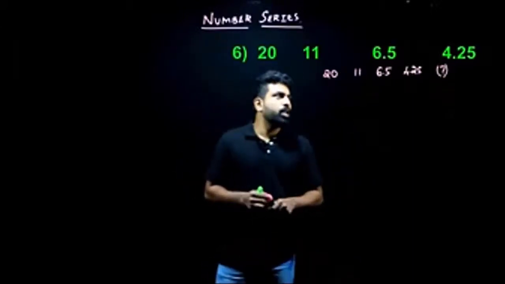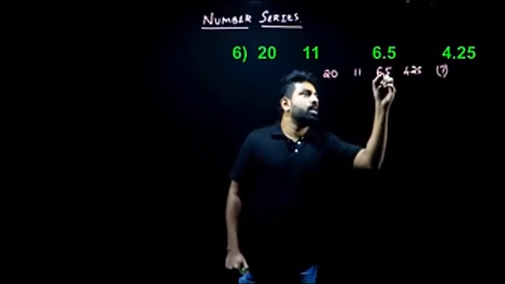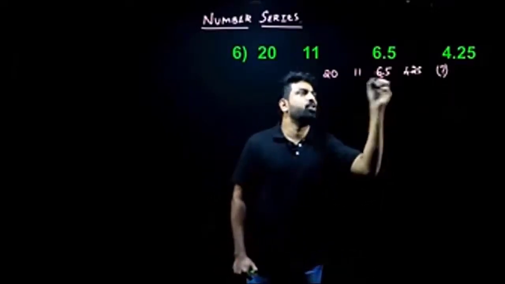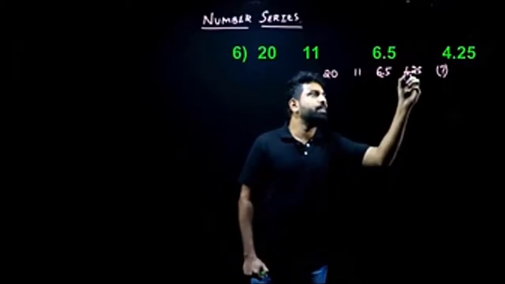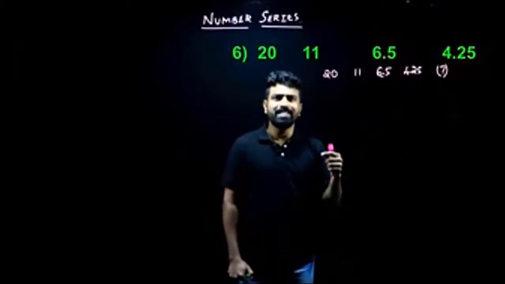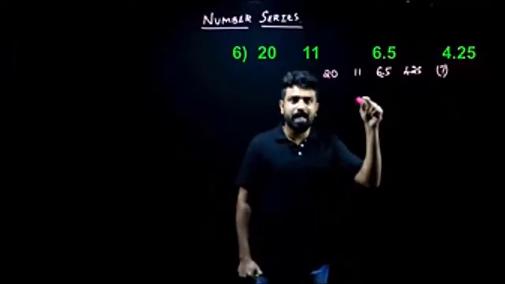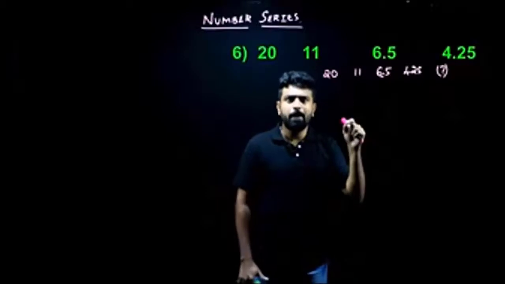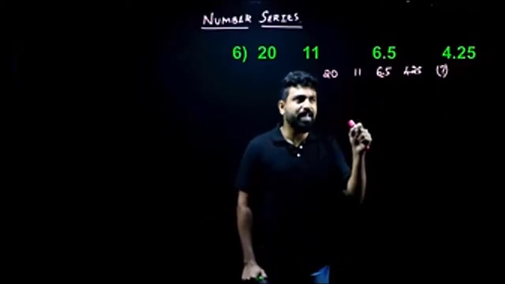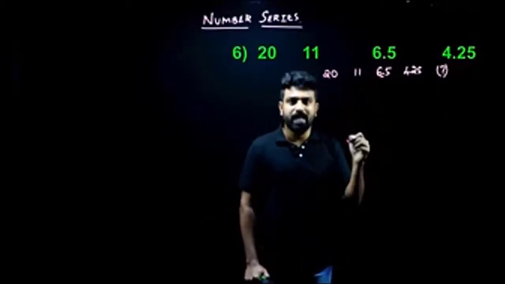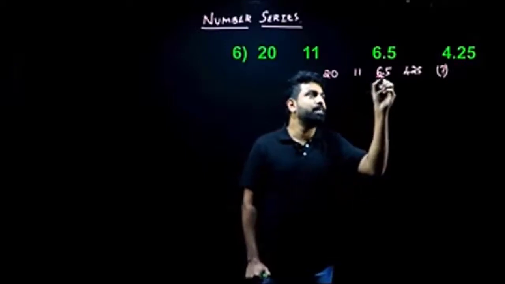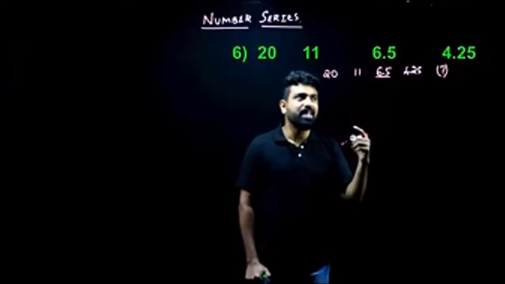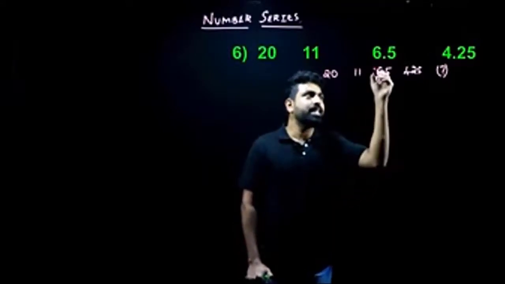So now, look at this question, people. You need not do it like a regular way. Why? We have a decimal value here. Whenever we have a decimal value, the first thing we need to understand is that there'll be multiplication or division involved in most of the cases. Not every case, people, but the majority of the times. So whenever you find a decimal place in your series, the first thing you'll have to look for is division. Generally, whenever there's division, there'll be decimal place.